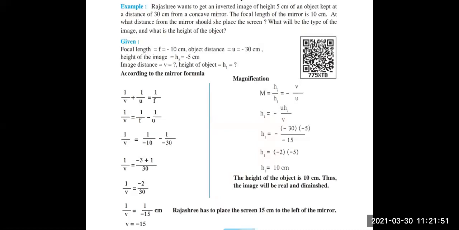What is the distance from the mirror where she should place the screen? So we have to find v, the type of the image, and the height of the object, h1. The two things we have to find are image distance v and height of the object h1.